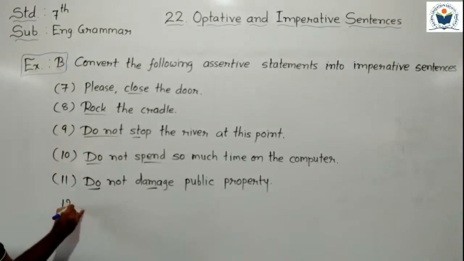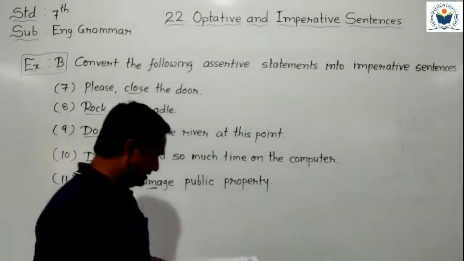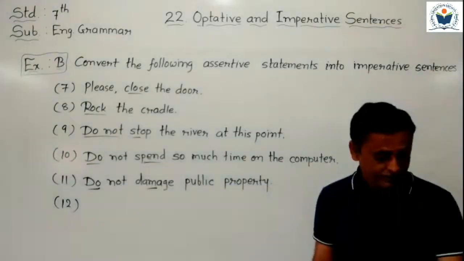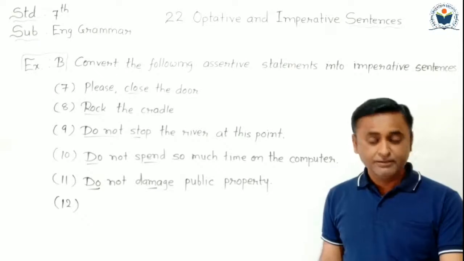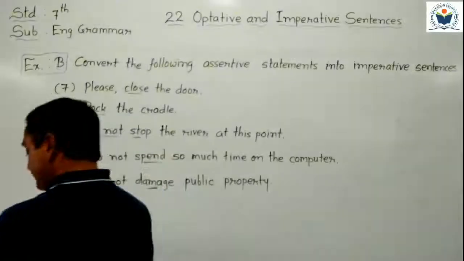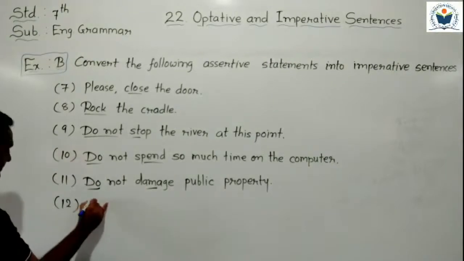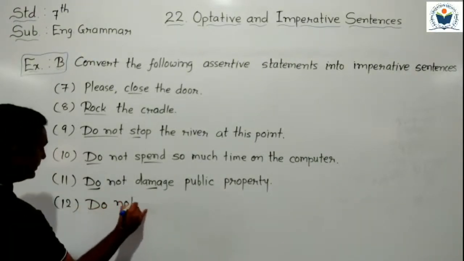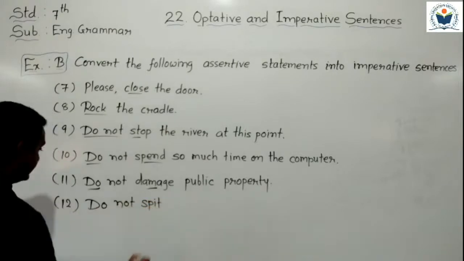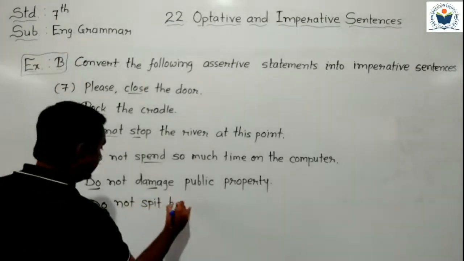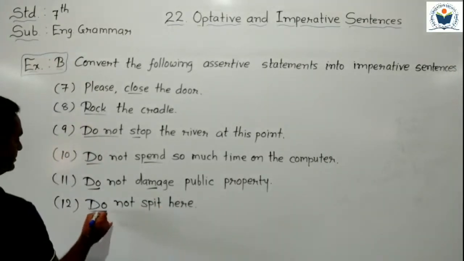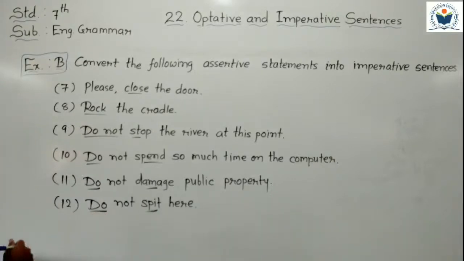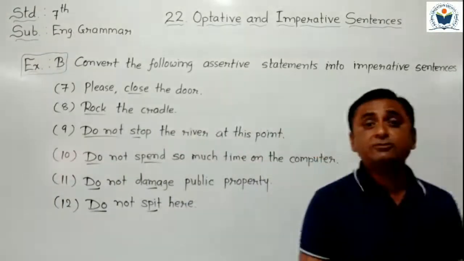Now sentence number 12 we have to understand. Sentence number 12 is given in your textbook. You are not allowed to speak here. So we have to convert it into imperative. It becomes like that. Do not speak here. So it converted into imperative form. I use do and speak as a verb here. It started with a verb. Can you understand? So here our 12 sentences are complete.